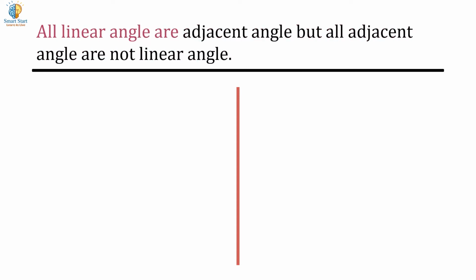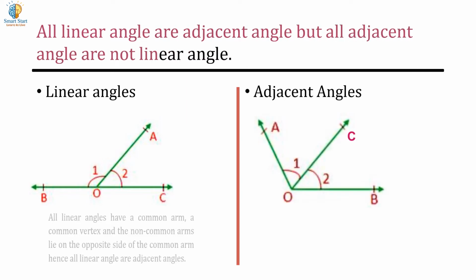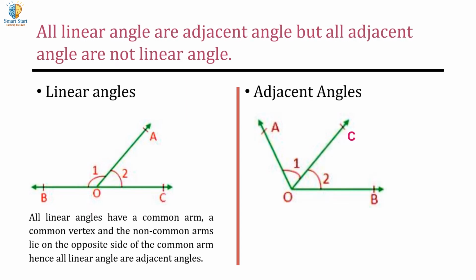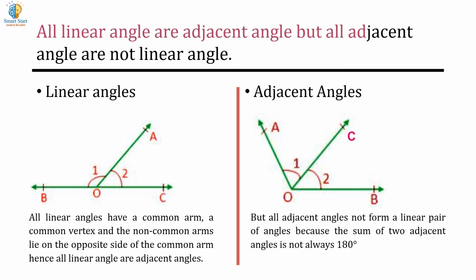All linear pairs are adjacent angles, but all adjacent angles are not linear pairs. All linear pair angles have a common arm, a common vertex, and the non-common arms lie on opposite sides of the common arm. Hence, all linear pairs are adjacent angles. But not all adjacent angles form a linear pair, because the sum of two adjacent angles is not always 180 degrees.